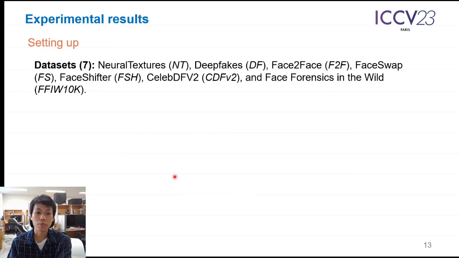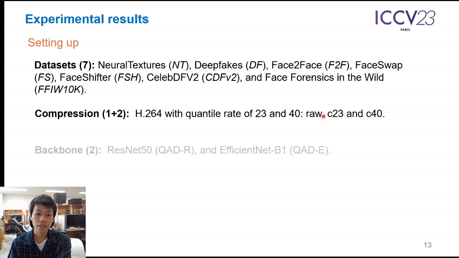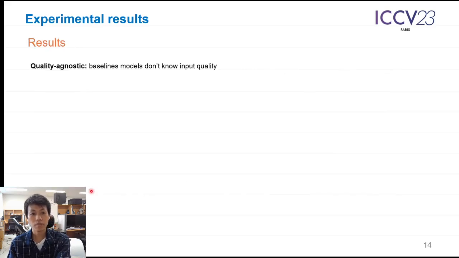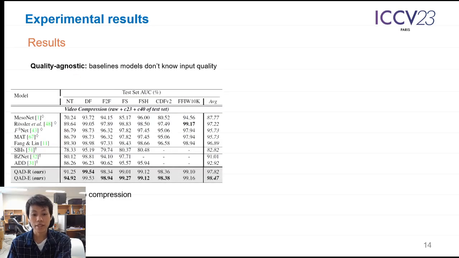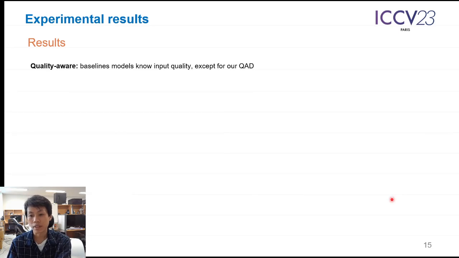In the experiment, we experiment with 7 datasets, and on the 2 compressed versions besides the raw quality dataset. Also, we apply it on the backbones of ResNet and EfficientNet B1. We compare our model with baselines. The first setting is quality agnostic, which means the baseline model doesn't know the input quality. We test our model on both video compression and random JPEG compression images. In both cases, our model achieves state-of-the-art performance across the settings.